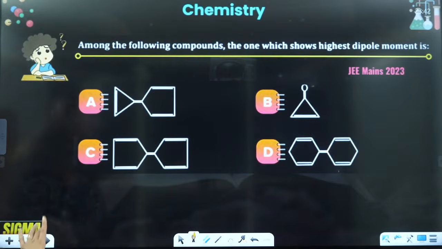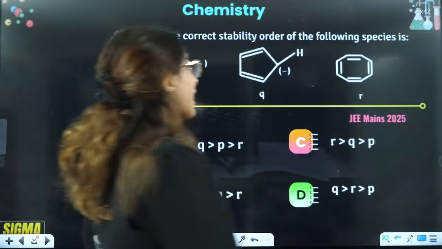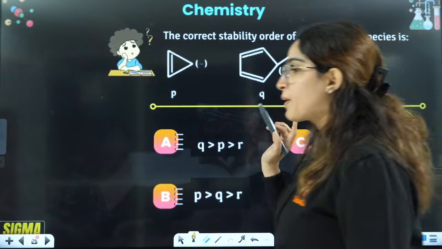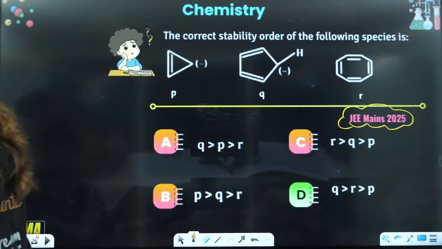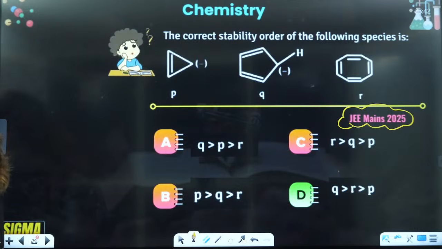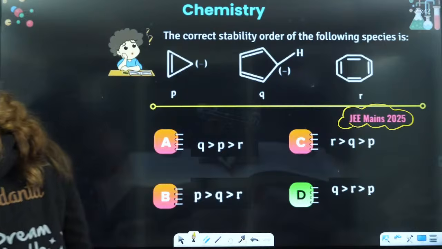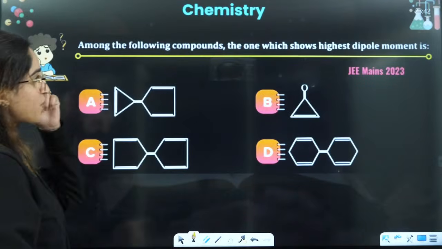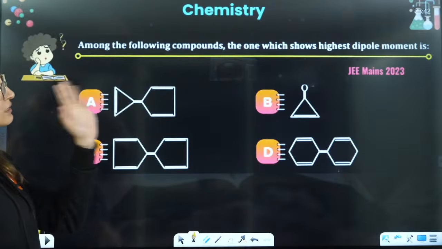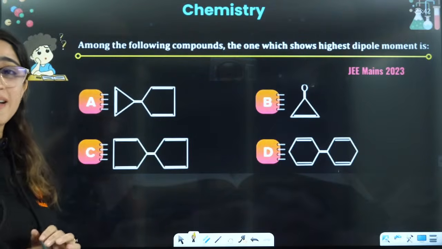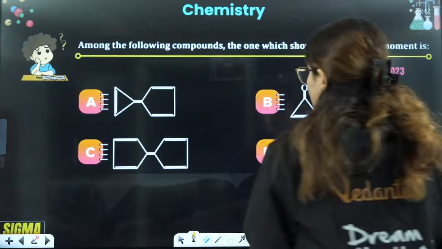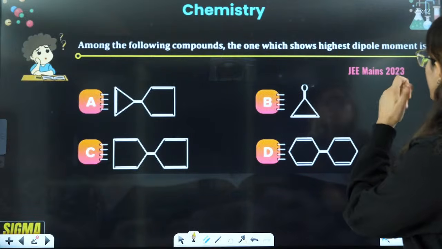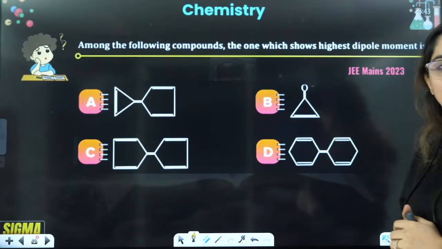Okay, and that was your 2025 question. You can see this here, in 2025 they asked this question. Good. Now let's see the next question, a 2023 question, that is C. Aromaticity, they ask a lot of questions, you can see for yourself. Among the following compounds, the one which shows the highest dipole moment.